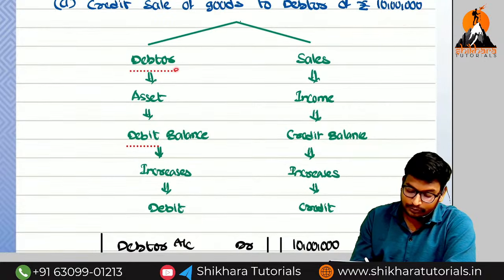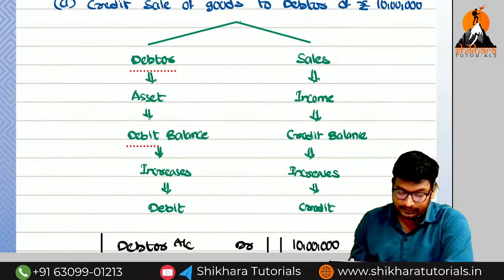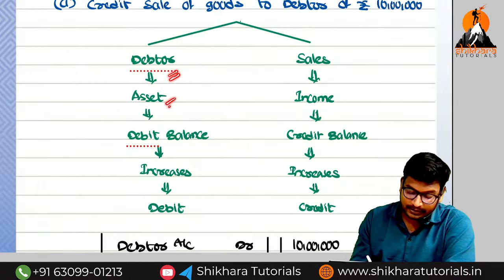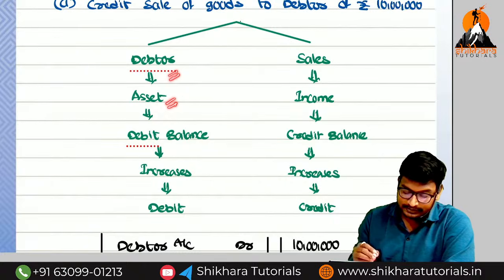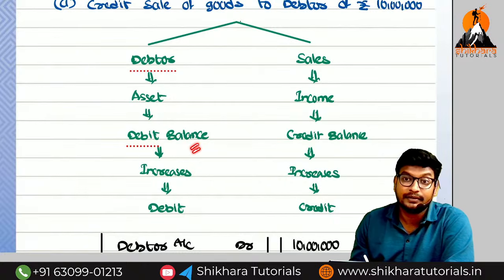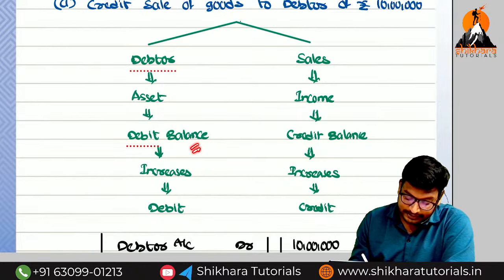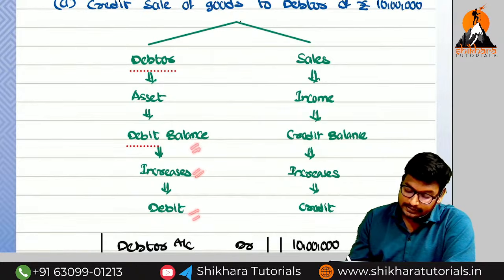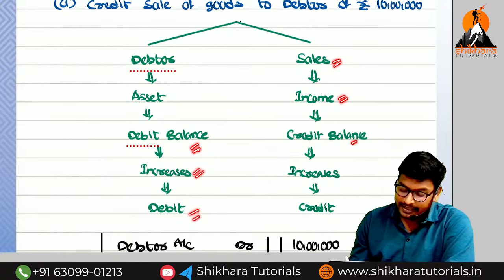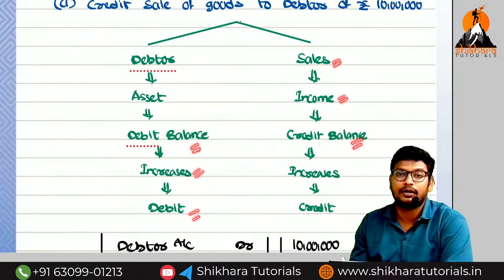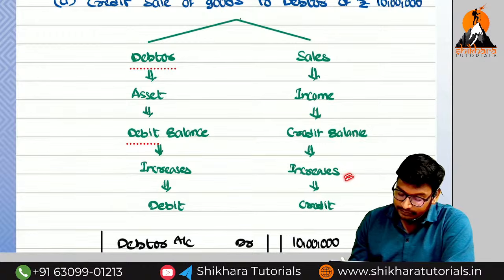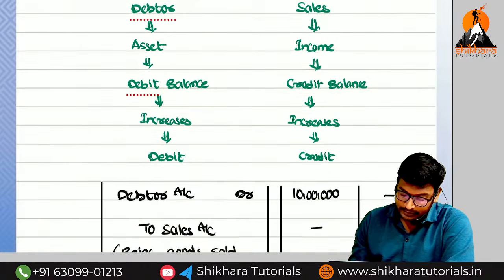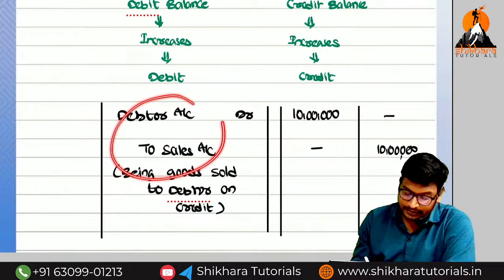10,000 rupees. What are the two outcomes? Debtor and the sales. So debtor means asset or liability? Asset. Now, does that debtor value increase or decrease? Increases. Asset means which balance? Debit balance. If the debit balance increases, what do we need to do? Debit. Sales means income. Income has which balance? Credit balance. We know, as I told you before, incomes always increase, expenses always increase. If the income increases, what do we need to do? Credit. Okay? So what is the entry? Debtor account debited to sales.